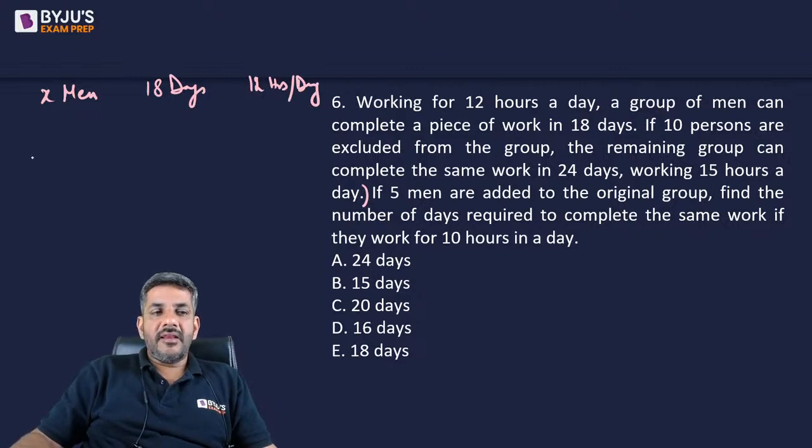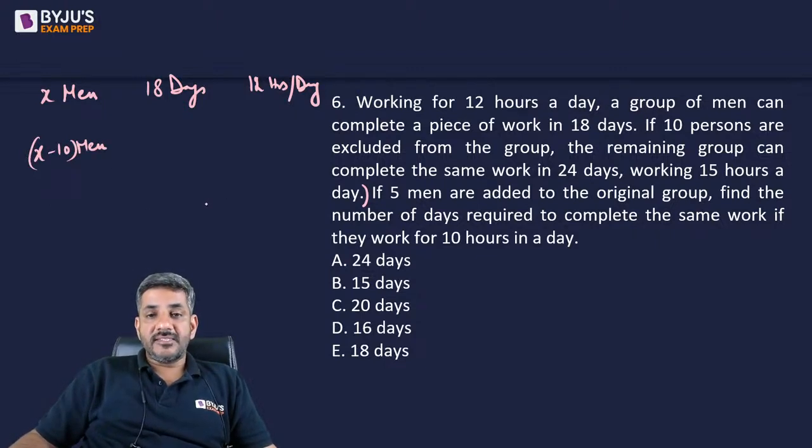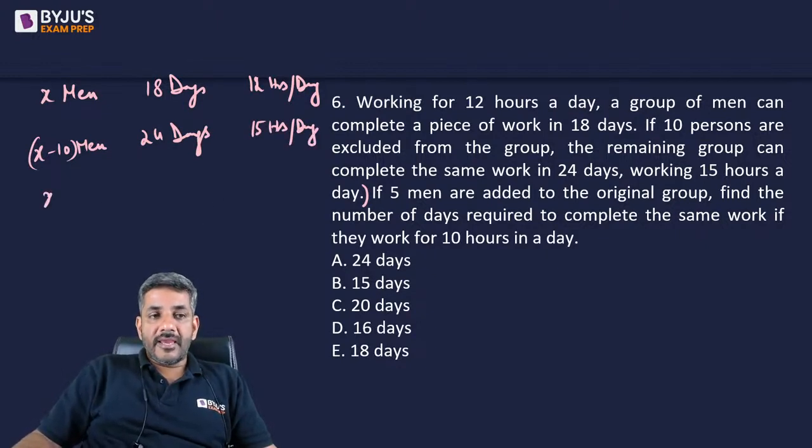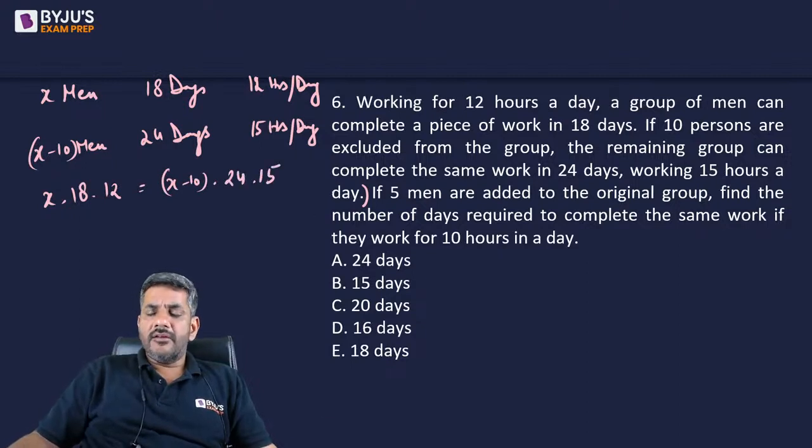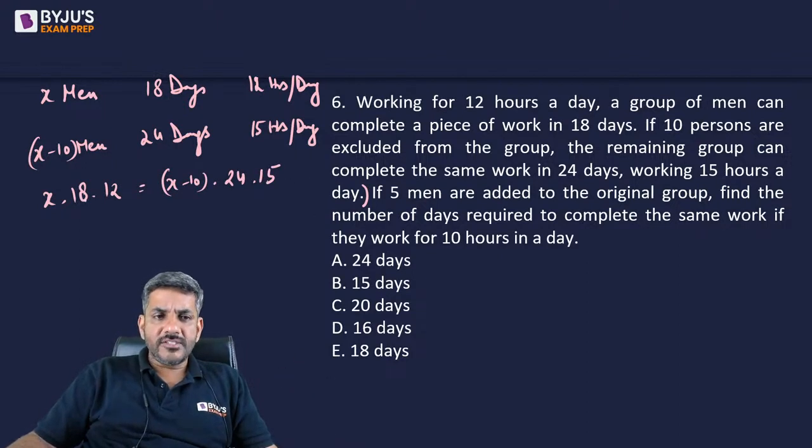He says if 10 men are excluded, so the number of men would become X minus 10. They can complete the work in 24 days, working 15 hours a day. So first of all, I can say X into 18 into 12 is equal to X minus 10 into 24 into 15. And from there, I can easily calculate the value of X first of all.